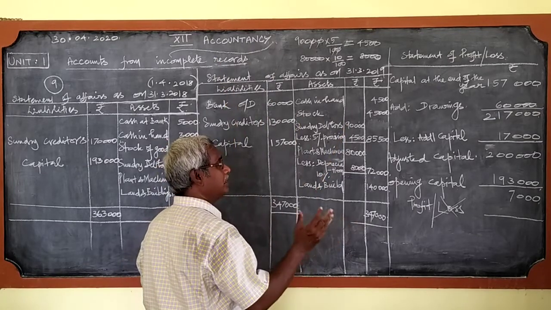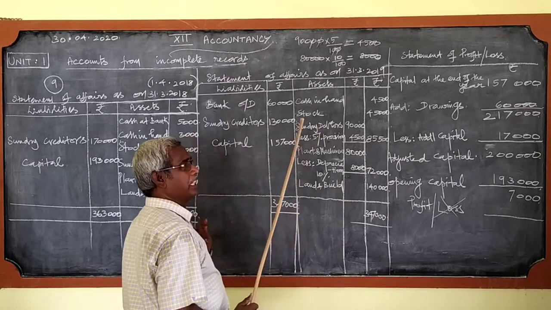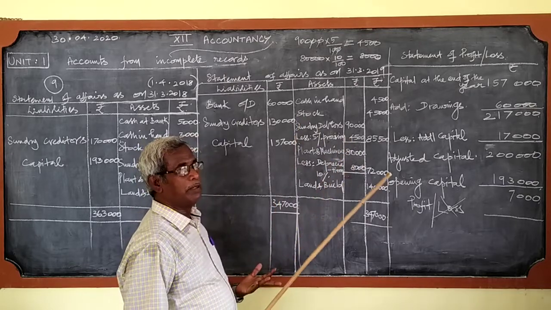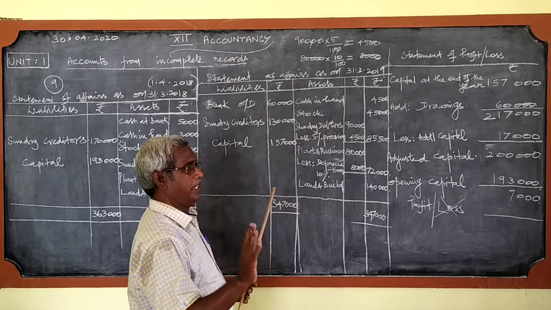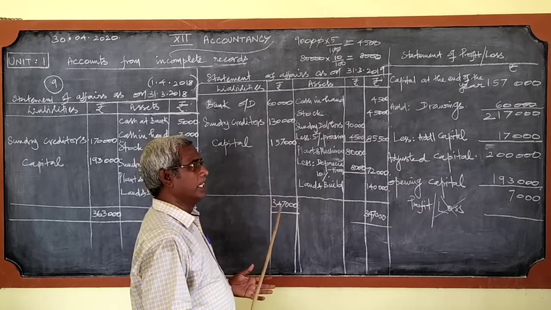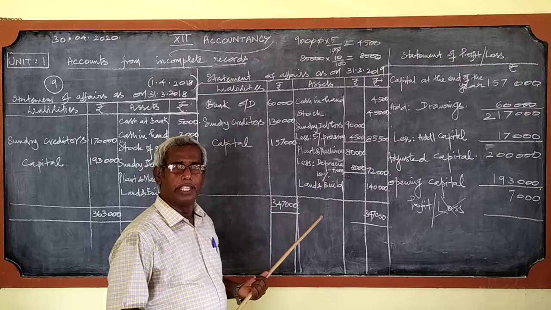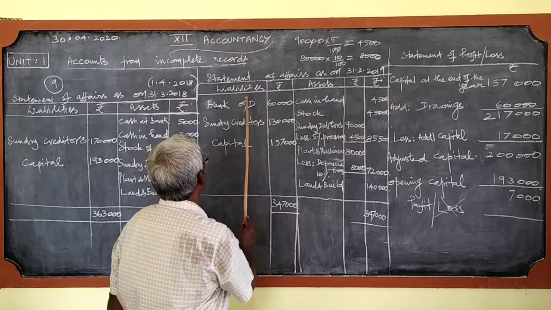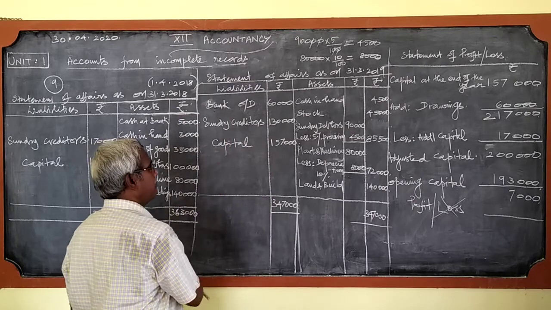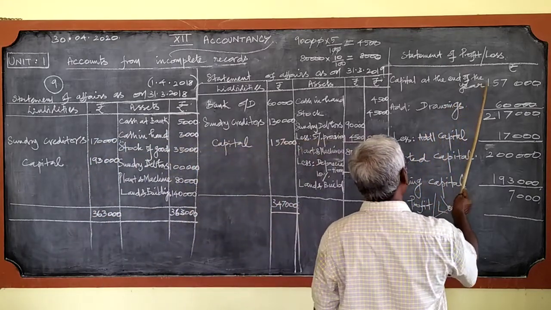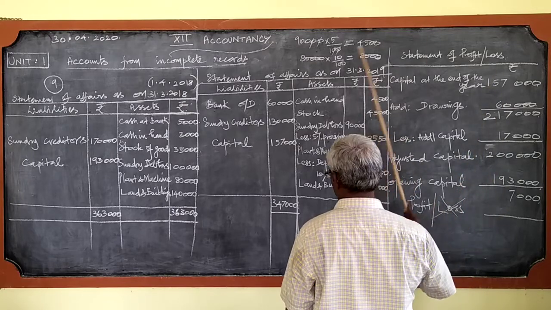When the bank term comes to the liability side, it is called bank overdraft. It has become a loan in that case. Cash at bank, if it is a creditor item, then it is a kind of loan, which we usually call bank overdraft. That's what I have written here. From this the closing capital is found out. Here the opening capital is found out. Those two figures are substituted in the respective places, and this profit is found out. That's all.